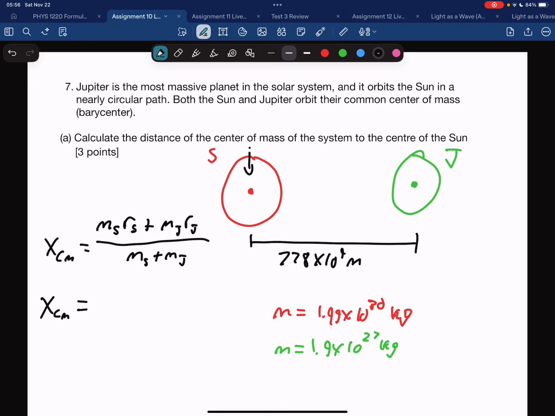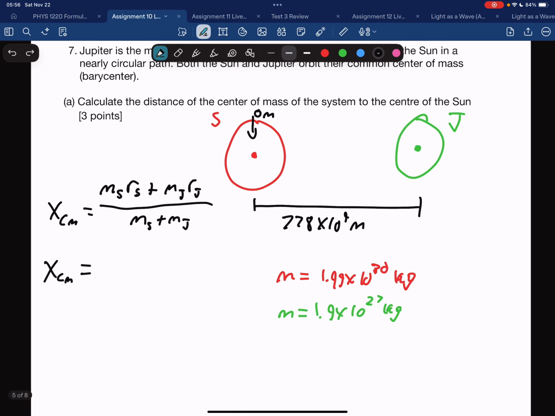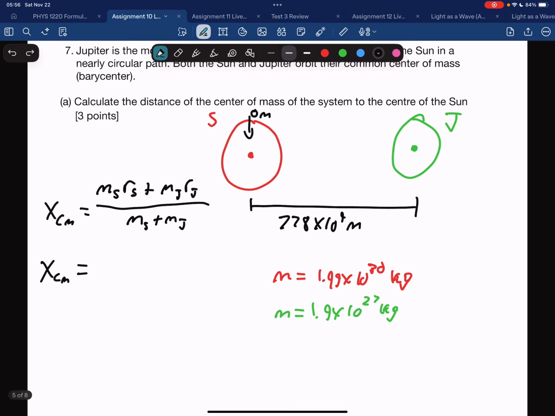This is 0 meters, which makes this point over here equal to the distance 778 times 10 to the 9 meters. So because I'm going to use the center of the sun as my reference point, that means the distance from the sun to the reference point is 0. So this chunk of my equation is equal to 0.